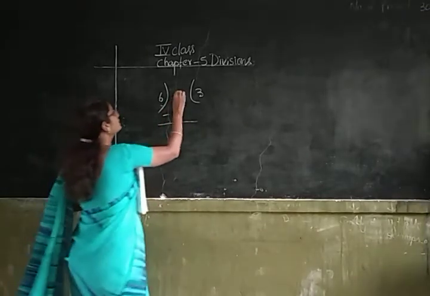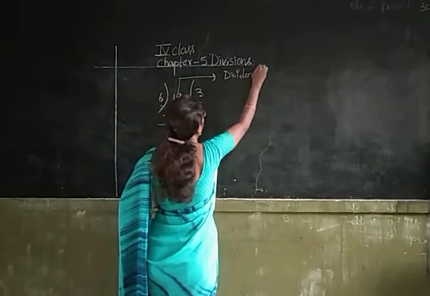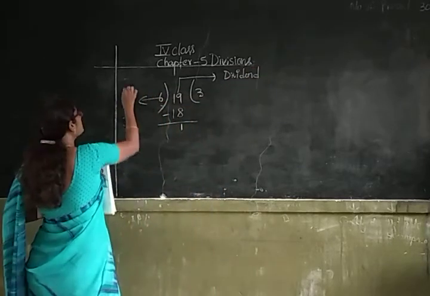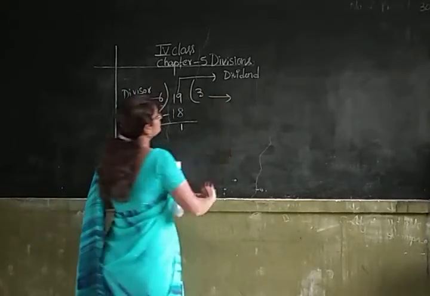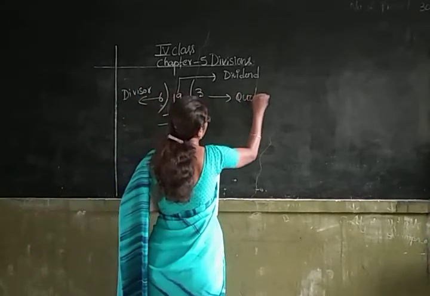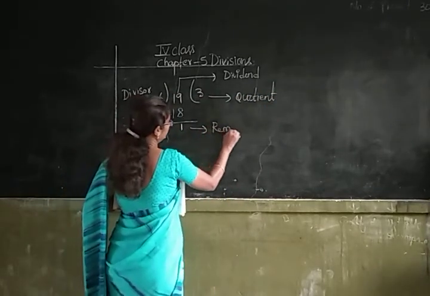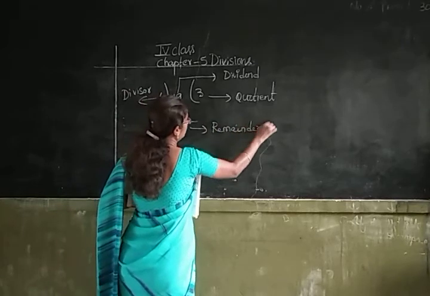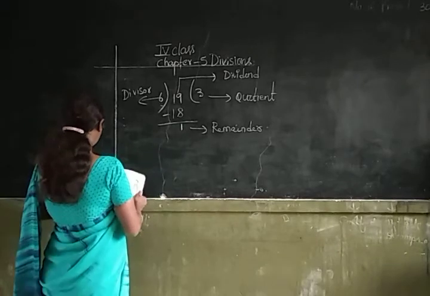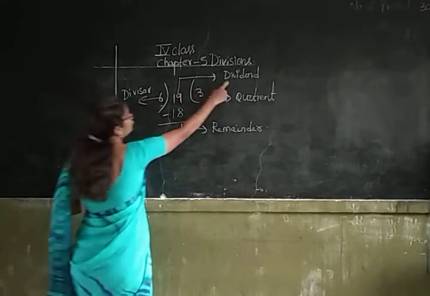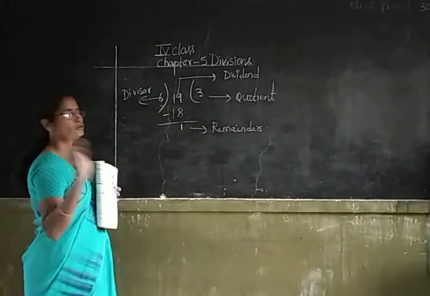So here 19 is called dividend and 6 is called divisor. 3 is called quotient and 1 is called remainder. So how many terms are there in division? There are 4 terms in division.